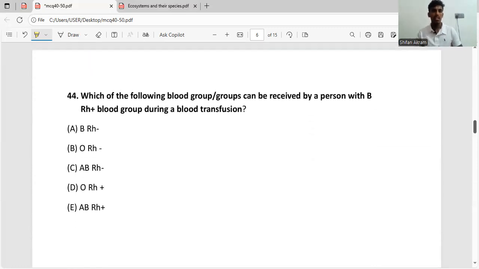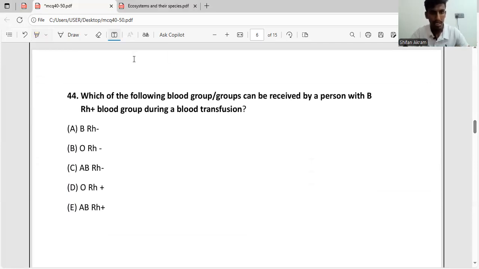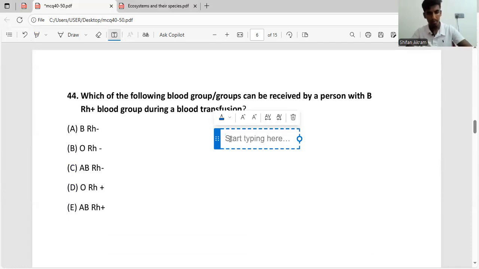Okay. The 44th question. Which of the following blood groups can be received by a person with a B Rh positive blood group during a blood transfusion? So the person here has a B blood group and he is also Rh positive.